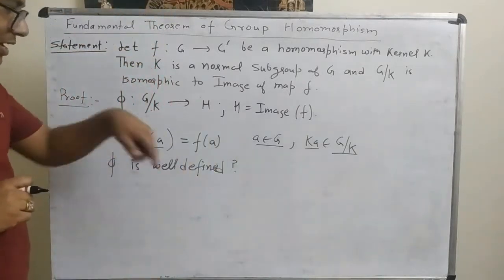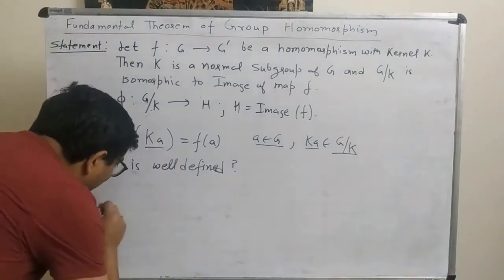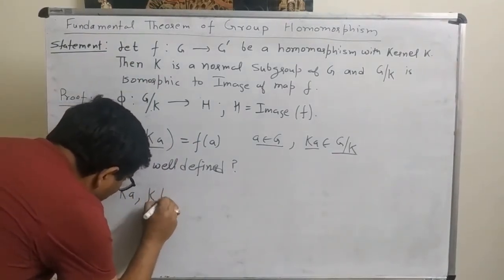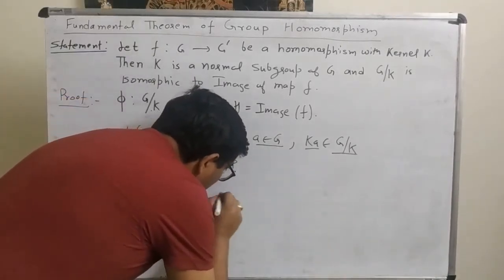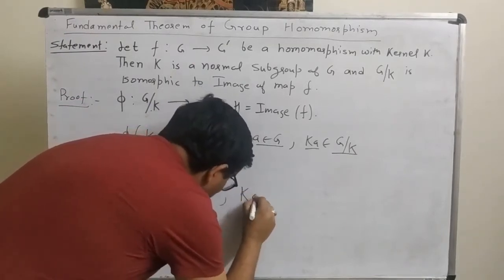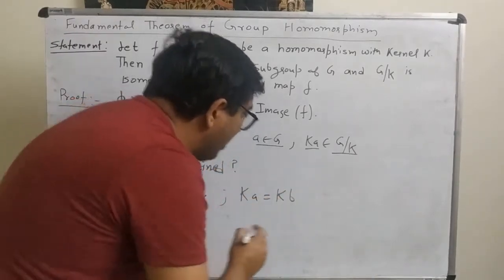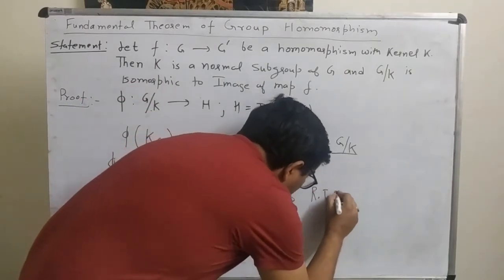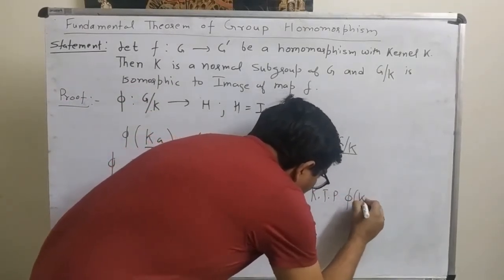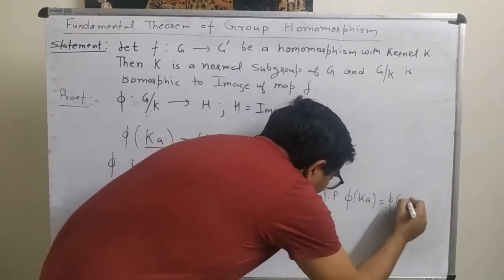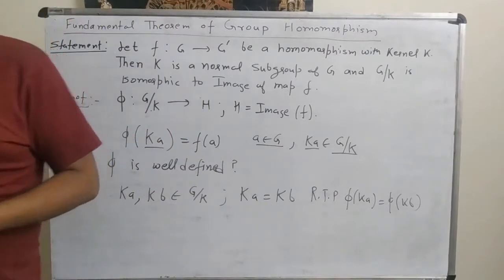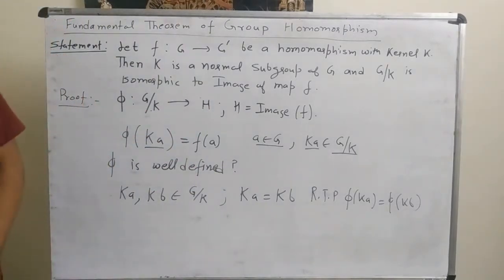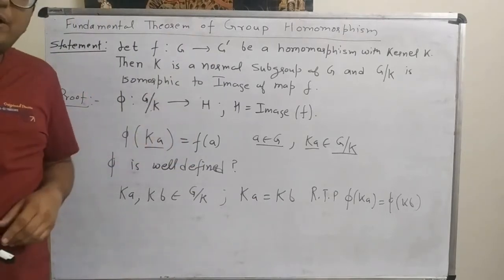So to check this, we have to take Ka, Kb belongs to G by K such that Ka is equal to Kb. Now we require to prove that phi of Ka is equal to phi of Kb. If the two elements are the same, then their images should be the same.